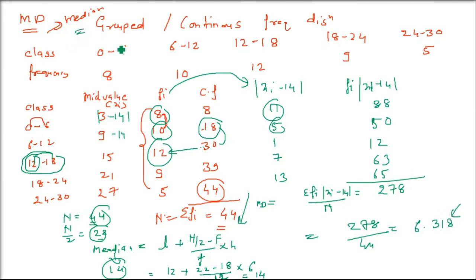Okay. Mean also you can find out. We'll see it later, because mean also is given as capital X equals a plus h into 1 by n sigma fi di, where di is xi minus the assumed mean, divided by the class interval. Anyways, we'll see it later.